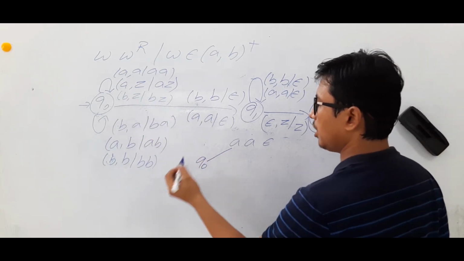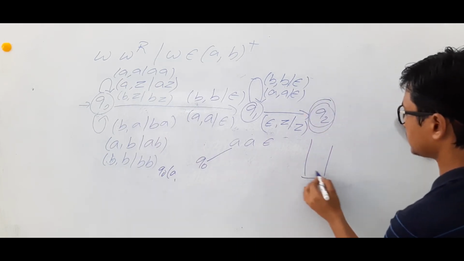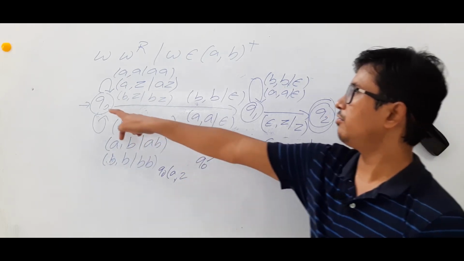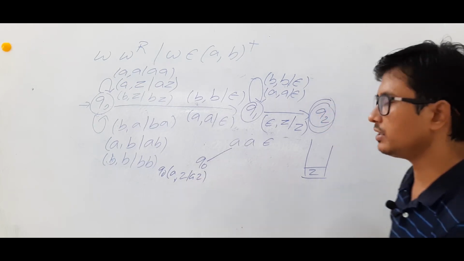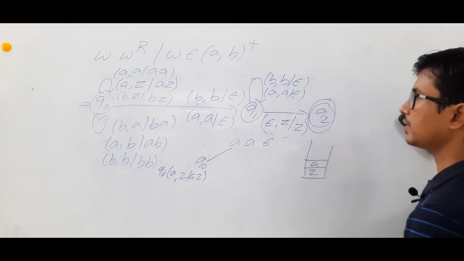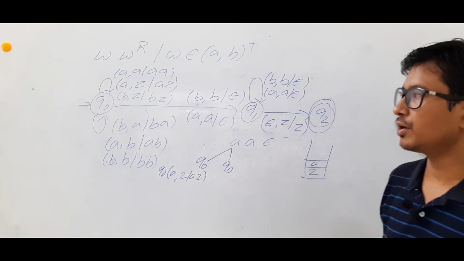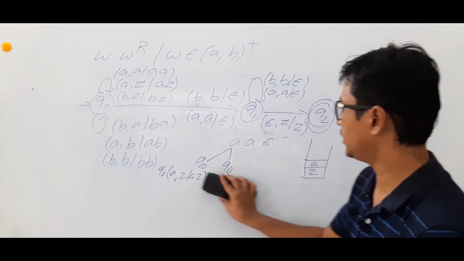On A, Q0 on A, and the stack symbol is currently Z. From Q0 on A and Z, you have to keep AZ, meaning you have to push that A, and you are going to a state called Q0 itself. Okay, up to here it is okay.